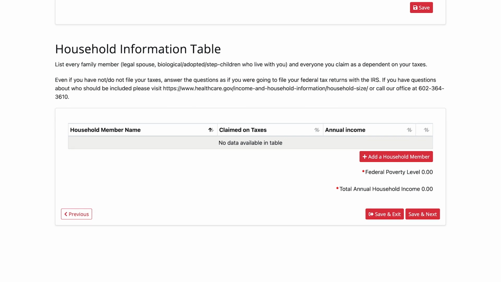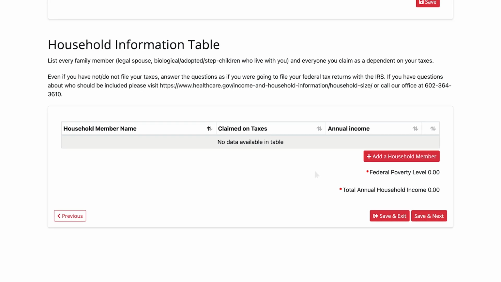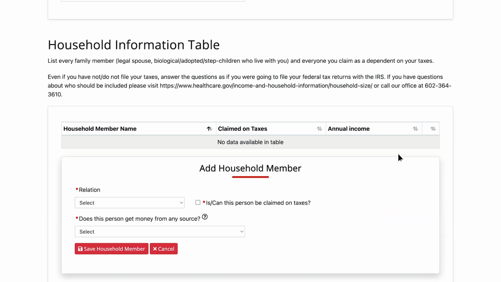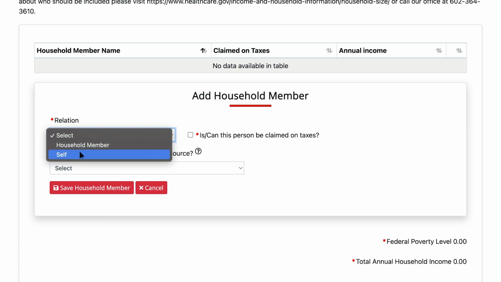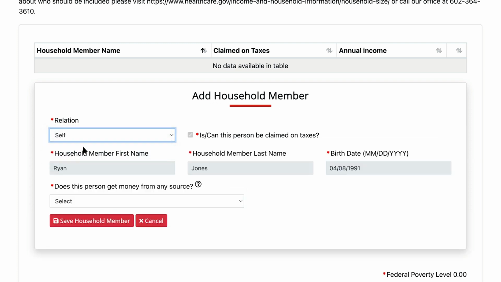Now let's talk about the household information table. Click Add a Household Member. Under Relation, click Self in the drop-down menu. You'll see your information pre-populated. Tell us if you receive any money from any of the listed sources.